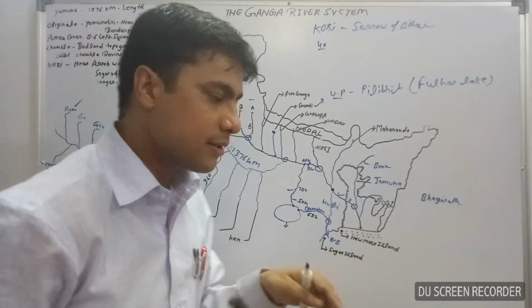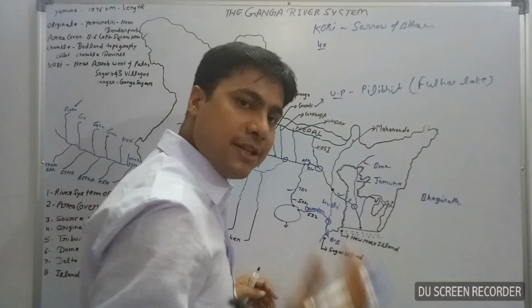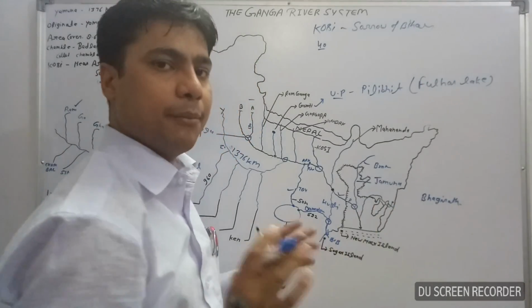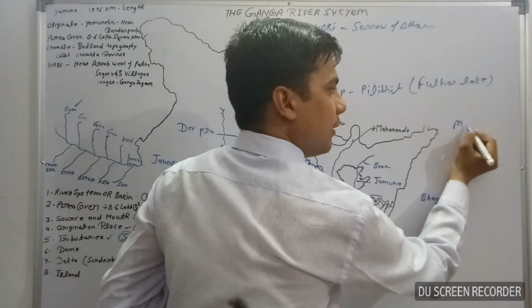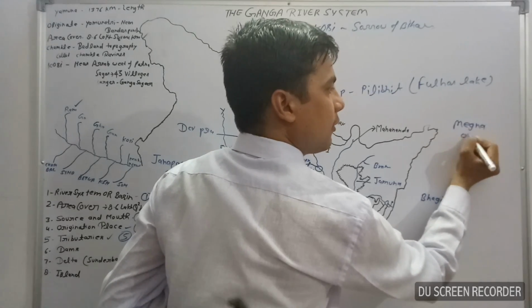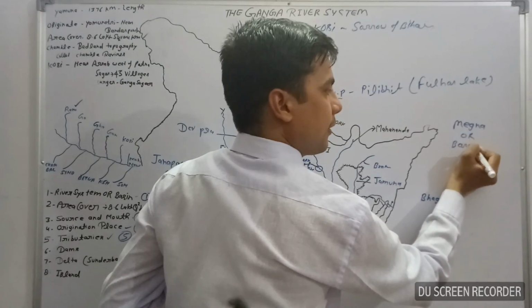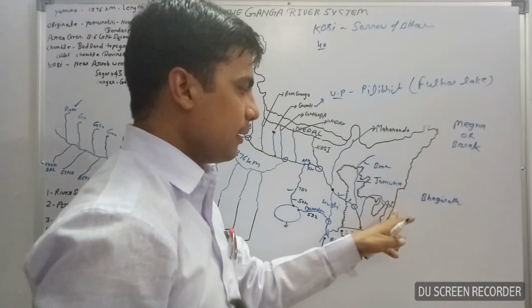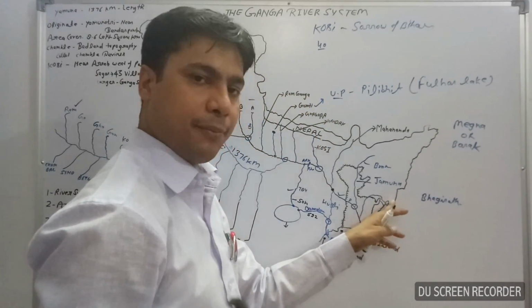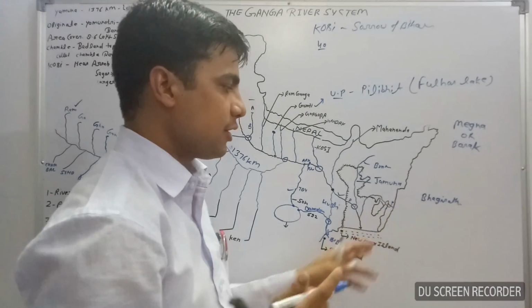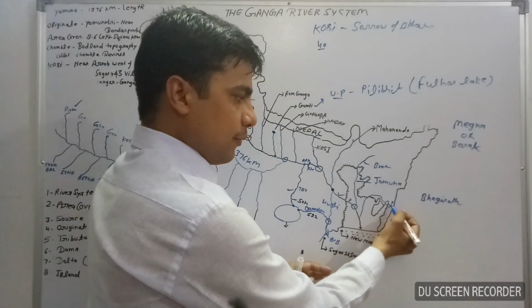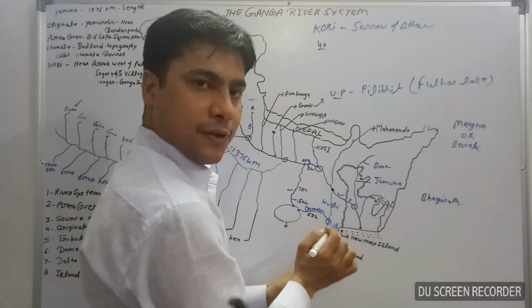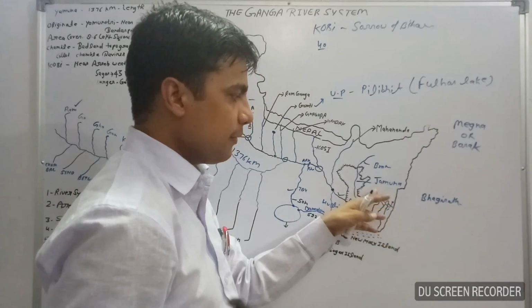Padma flows towards the south direction, and when it crosses some distance, the Meghna River, originating from Manipur, joins. Meghna is also known as the Barak river. Meghna or Barak, both are same. Okay, Meghna river originates from the Manipur state, and flows through Mizoram and some parts of Assam.